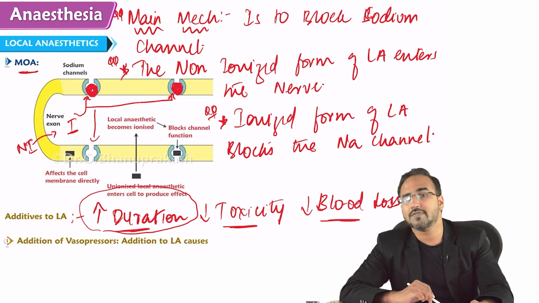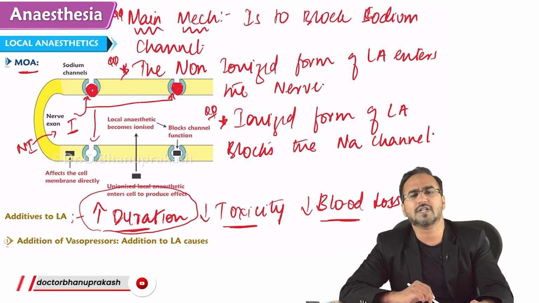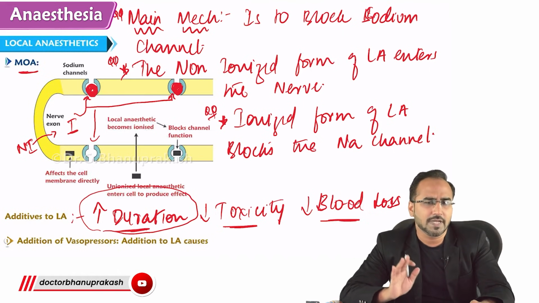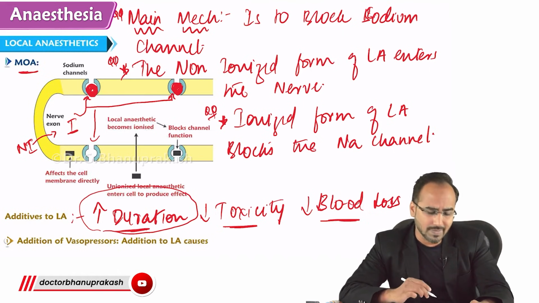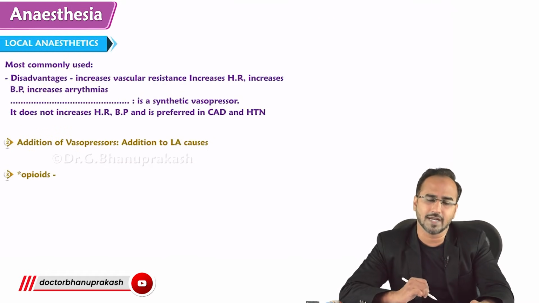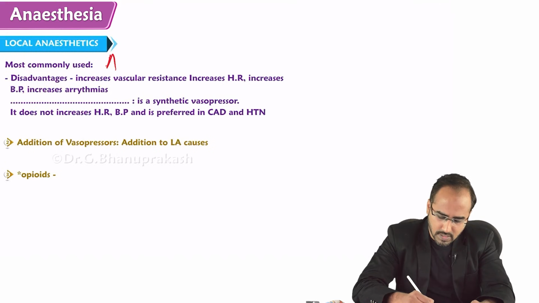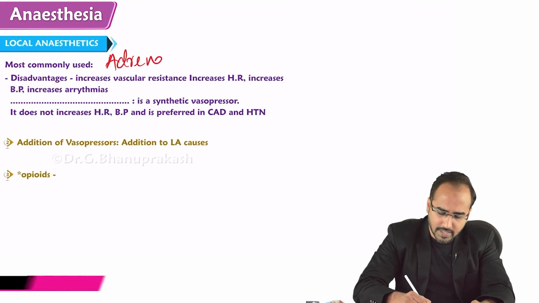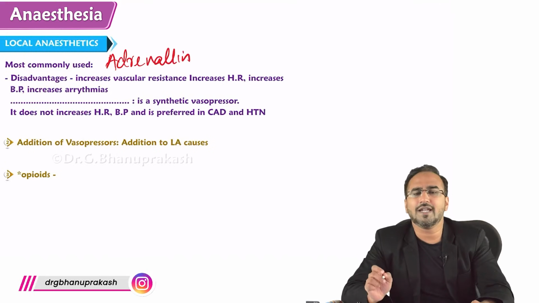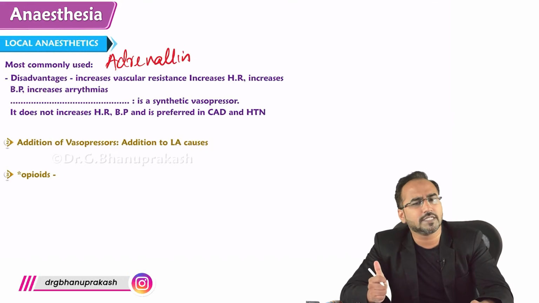In the additives, what do we need to remember? What are the additive drugs which can be used? Additives are the drugs which can be added to local anesthetic. The most commonly used additive is adrenaline. When you add adrenaline to Lidocaine, it will increase the duration, decrease the blood loss and decrease the toxicity.